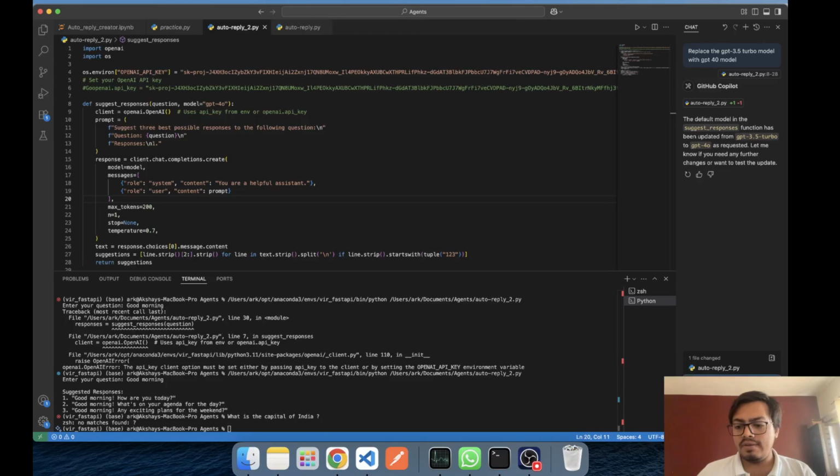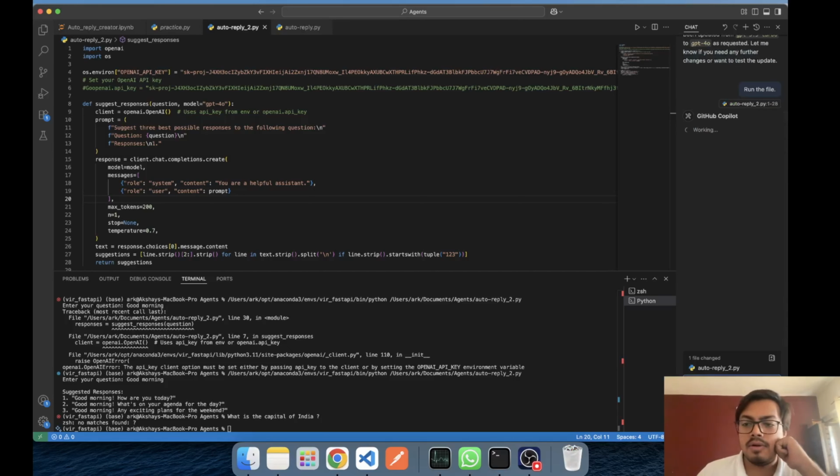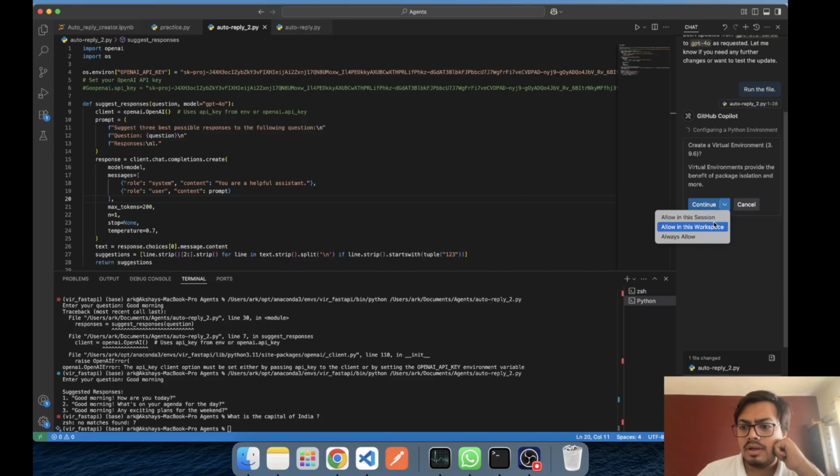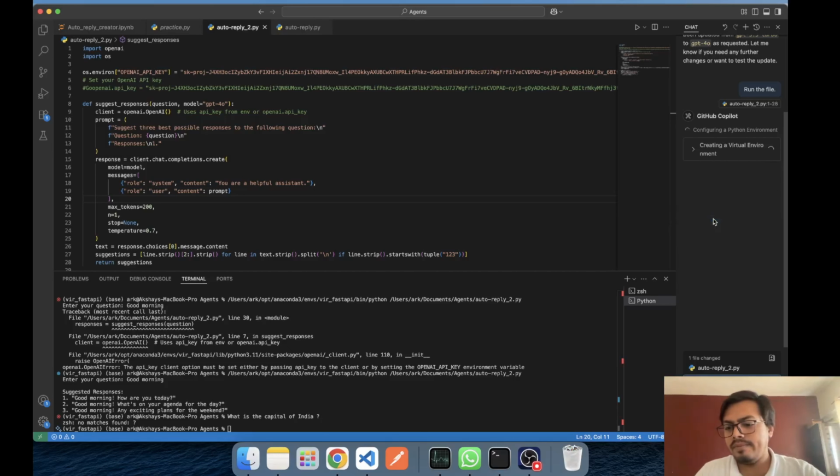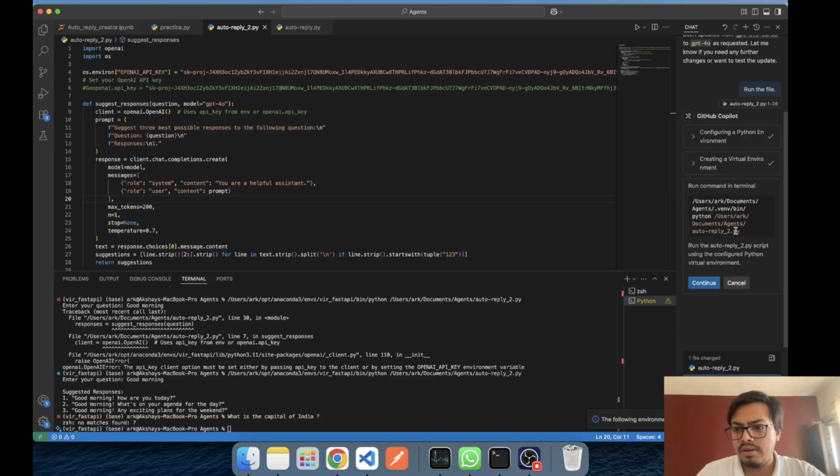Can it run the file? Let's see, I've never tried it. Run this file. This is the first time I'm trying to run it. It's asking me to create a virtual environment, with options: allow in this session, always allow. I don't want a virtual environment. Why is it doing this? Okay, fine, let's allow in session. It's creating a virtual environment, and it's selecting a virtual environment.